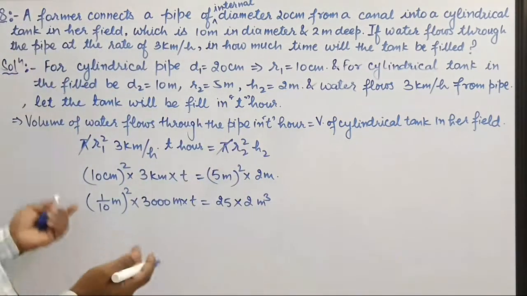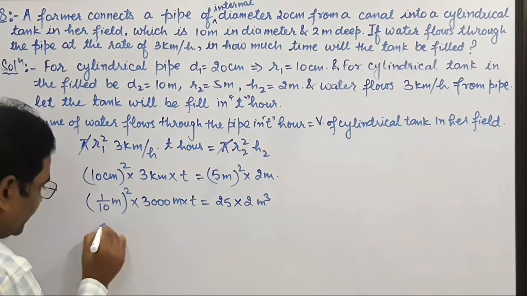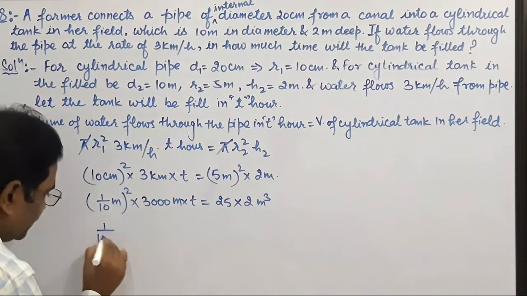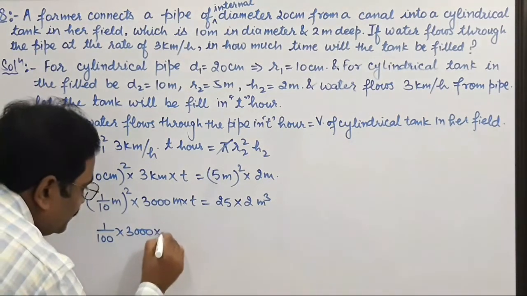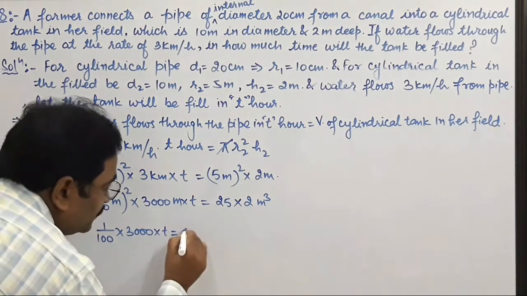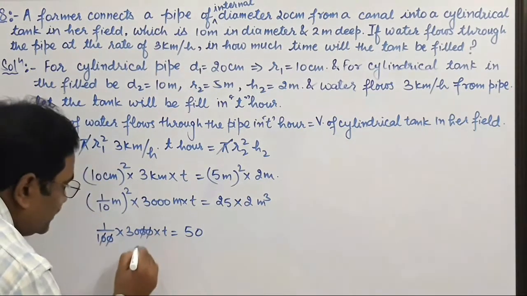So let us simplify this. It can be written as 1 upon 100 multiplied by 3000 into T is equal to 50. So this 20 is cancelled.